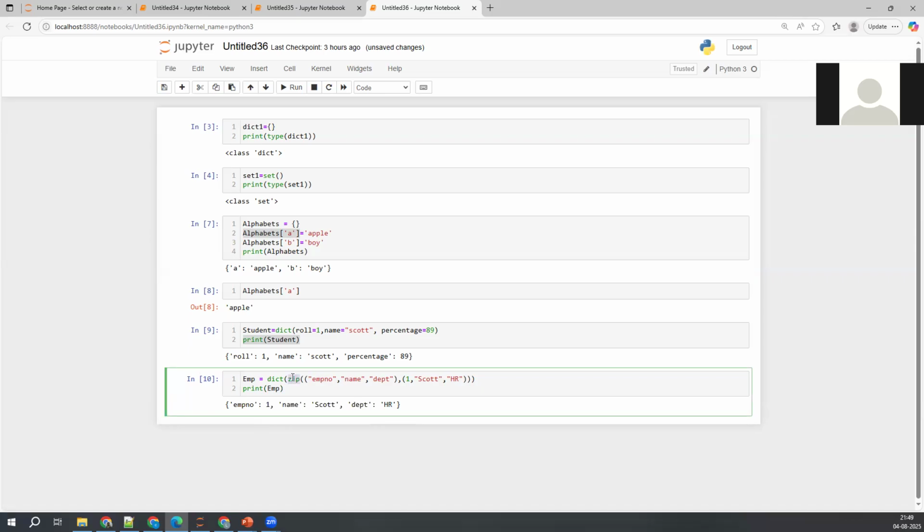We use zip in real time in our coding. I used it in one of the function creations. For some use case, definitely I used this zip function. So it simply pairs the values within the tuples. That's what I wanted to say here.